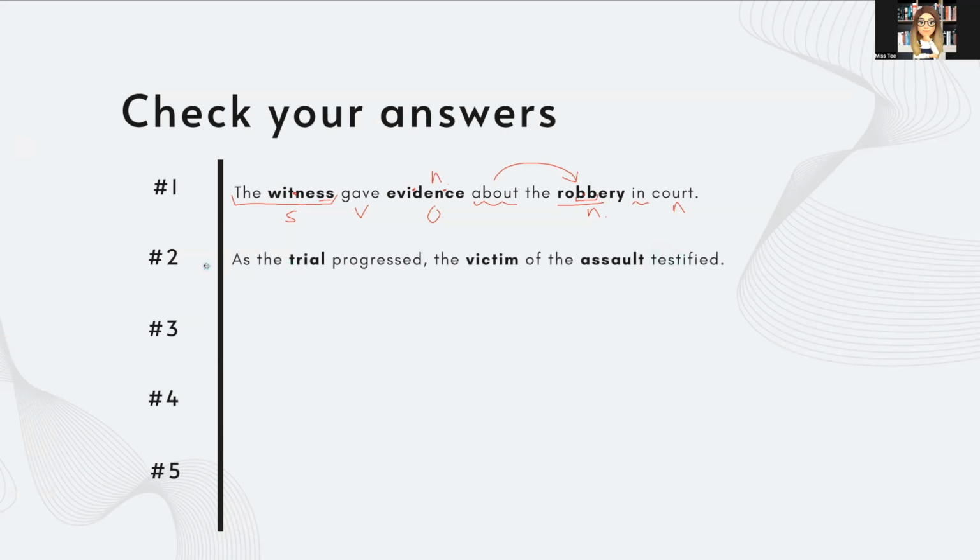As the trial progressed, the victim of the assault testified. Now, we are starting with a subordinating conjunction, as, which tells us that we're starting with a dependent clause. And after the dependent clause, we will put a comma before the independent clause starts, which is here. So we have subordinating conjunction. So this is a dependent clause. I'll write that up here. And up here is an independent clause. And so because we have dependent first and independent second, we do need that comma here.